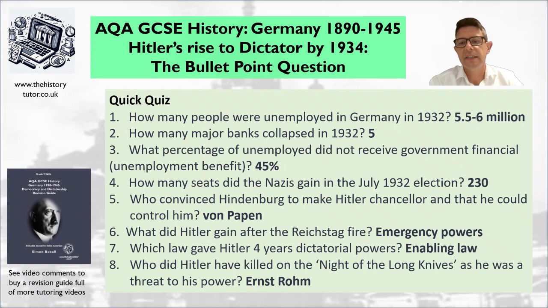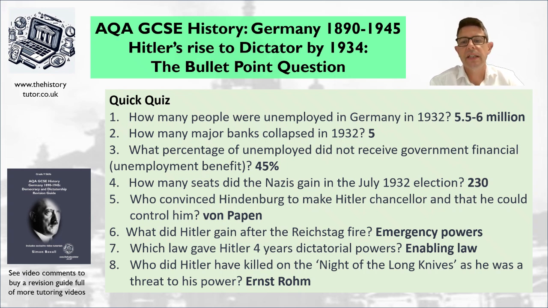Question number 4 asks how many seats did the Nazis gain in July 1932 election? So by then they became the largest party with 230 seats, and at this stage, as you'll know from my talk through video on this, there was a polarization in the Reichstag where the communists and the Nazis had more seats than the democratic parties themselves, and the Weimar system was failing.